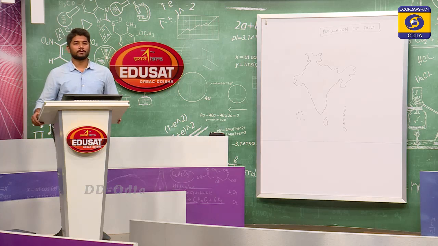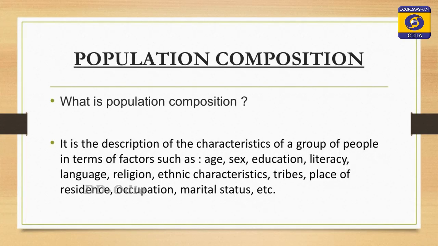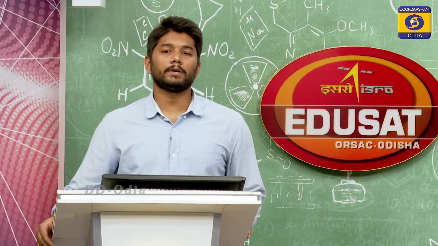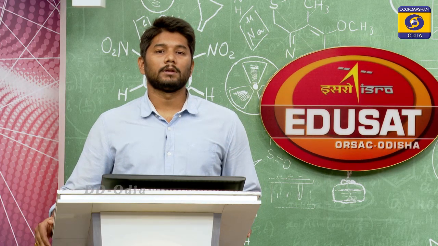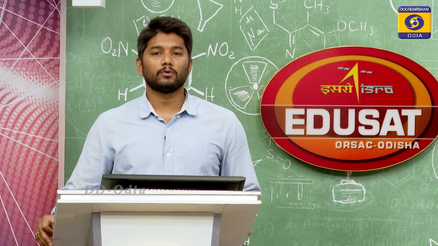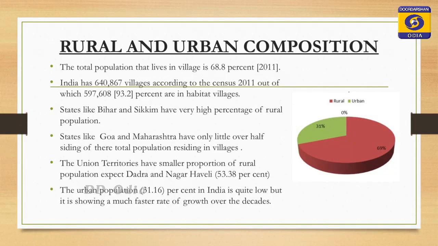Now, let us talk about population composition. Before going to the population composition, first we should know what population composition is. It is the description of characteristics of a group of people in terms of factors such as age, sex, education, literacy, language, religion, ethnic characteristics, tribes, place of residence, occupation, marital status, etc. Before going to the different compositions, let us start with rural and urban composition. What is rural composition? What is urban composition? This is what we are going to discuss right now.